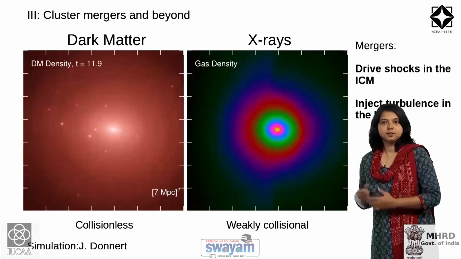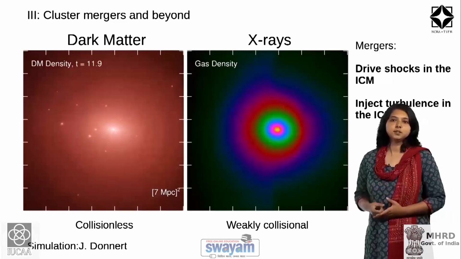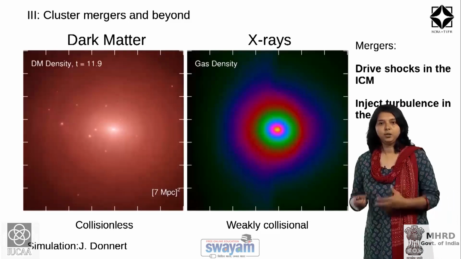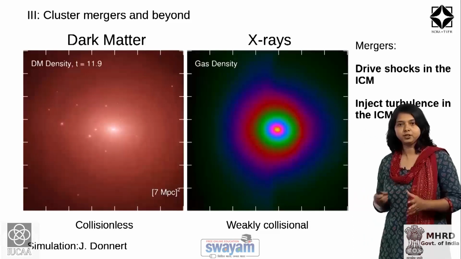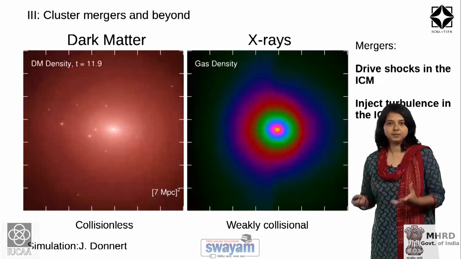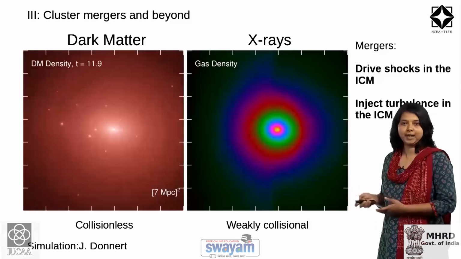So, in X-rays you will find signatures of shocks and turbulence in the form of distortions in the X-ray emission from a merging galaxy cluster.